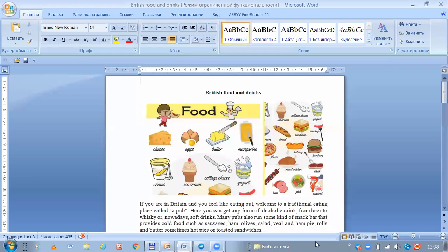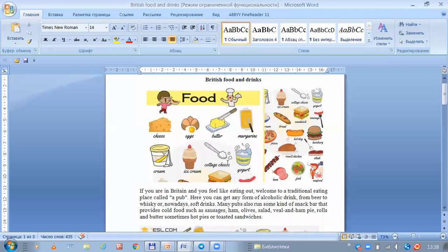Rich food and drinks. If you are in Britain, there are so many types of food, such as cheese, eggs, butter, margarine, yogurt, cottage cheese, ice cream, cream, ham, fish, seafood, steak, roast chicken, pizza, hot dog, hamburger, sandwich, sausage, bread.